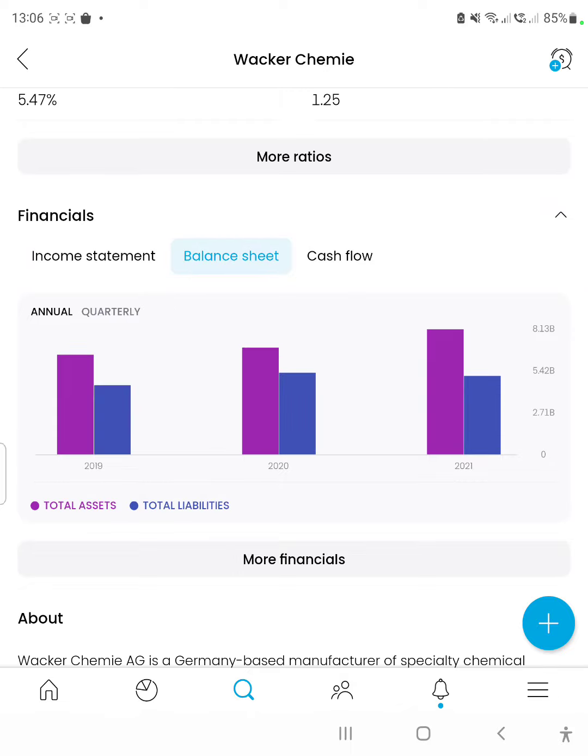Let's get into the balance sheet, which depicts the company's overall liabilities, or overall debts, compared to its overall assets.